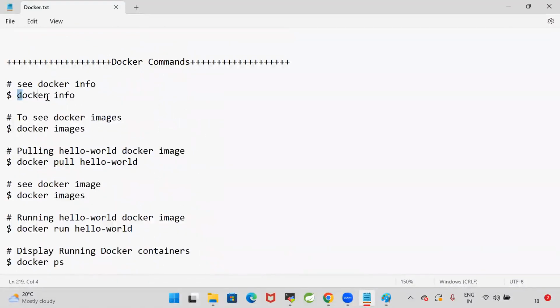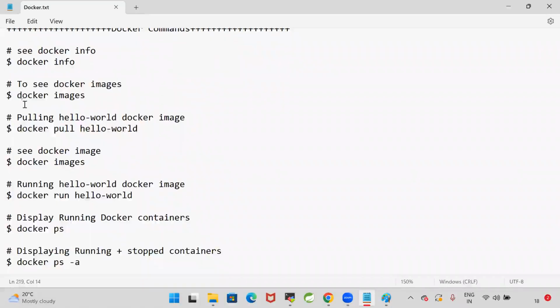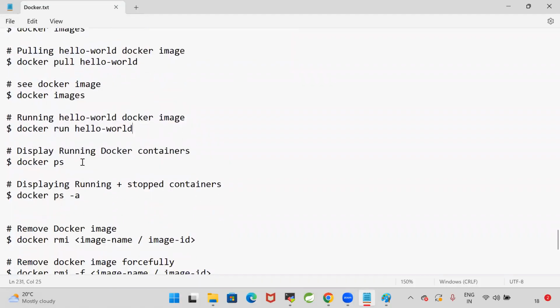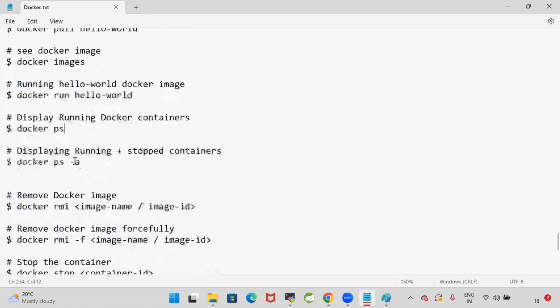Docker info, which is used to see the information about our Docker daemon. Docker images, what all the images that we have in our system. Docker pull is used to download the image. And after downloading, we can see the images by using the Docker images command. I want to run the image. For that, we will go for Docker run hello-world, running the hello-world Docker image. Display Docker running containers: Docker ps. It is used to display the running Docker containers.